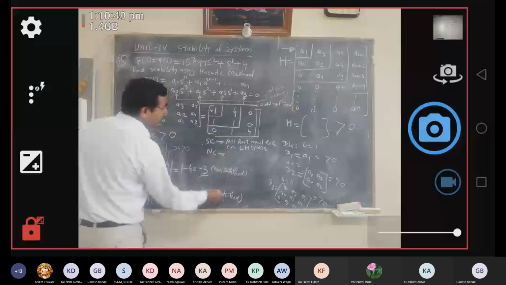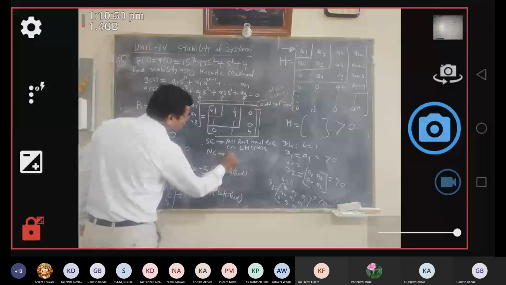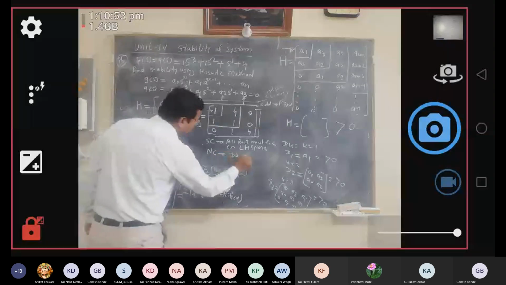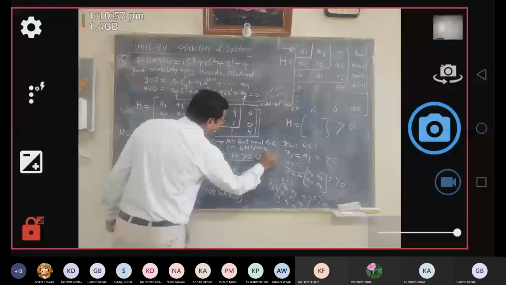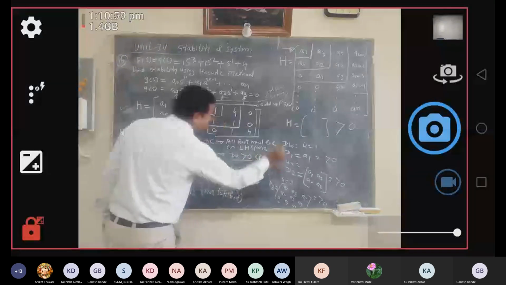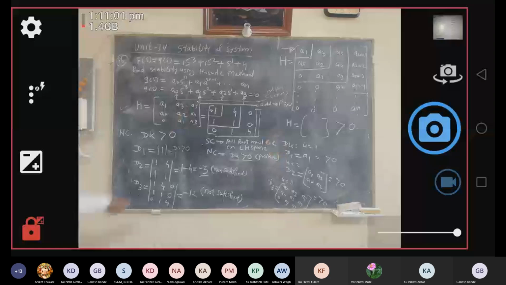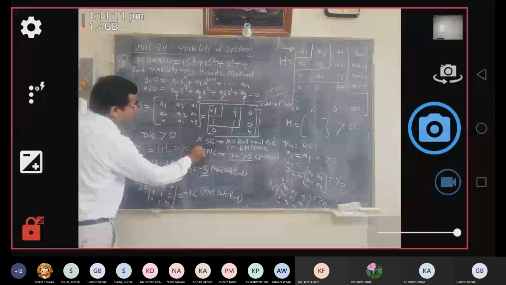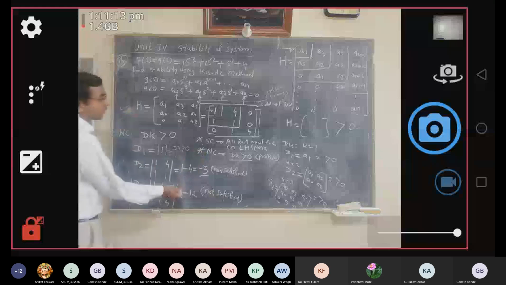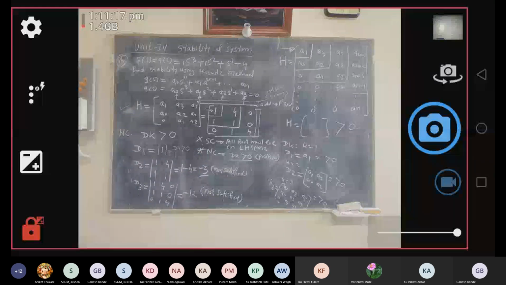When necessity condition is satisfied. And what is necessity condition? All the DK must be greater than 0. That means all the DK must be positive. तो यहाँ पर सेटिस्फाई हुई है क्या? सेकंड नेसेसिटी कंडीशन. तो नेसेसिटी कंडीशन सेटिस्फाइड नहीं हुई, इसलिए sufficient condition भी satisfied नहीं होगी. So that's why we say that our system is unstable.